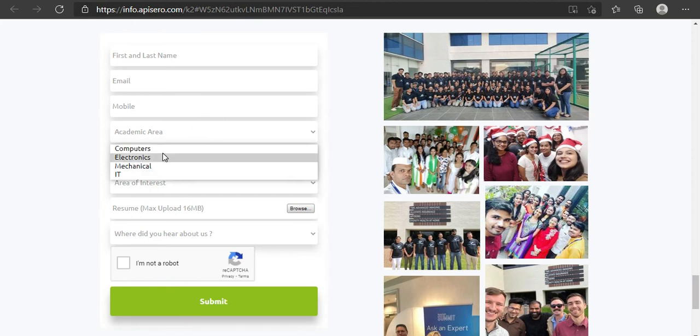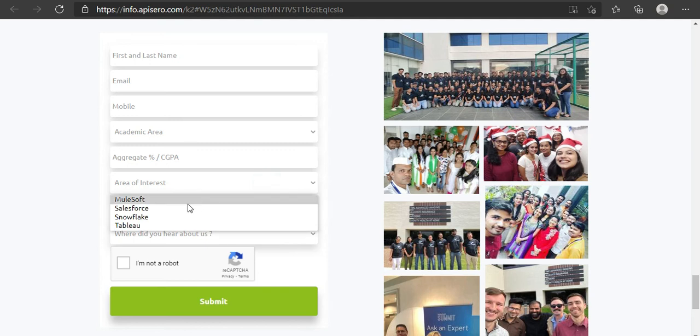Here they have given only electronics, mechanical, IT department. Then your aggregate percentage or CGPA. Area of interest, they have given four areas of interest: MuleSoft, Salesforce, Snowflake, Tableau. You can choose any one of the technologies you want.